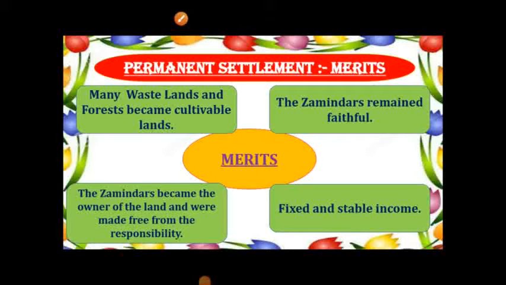Merits. Under this system, many of the wastelands and forests became cultivatable lands. The Zamindars became the owner of the land. The Zamindars were made free from the responsibility of providing justice. The Zamindars remained faithful to the British government. This system secured a fixed and stable income for the British government.